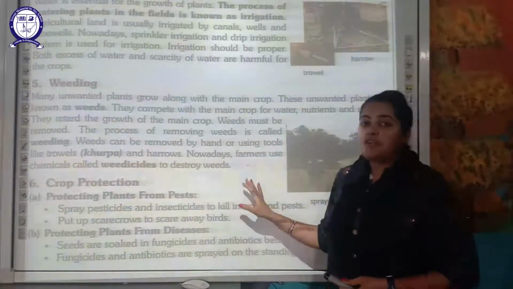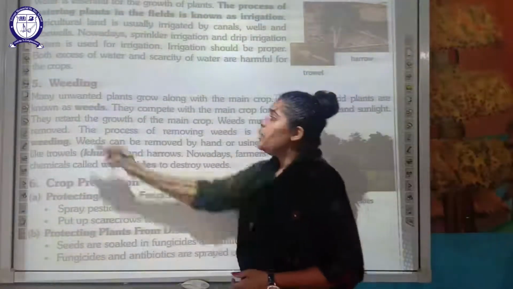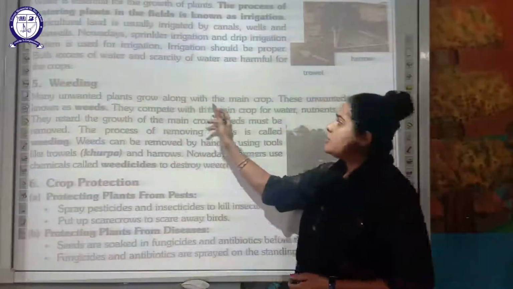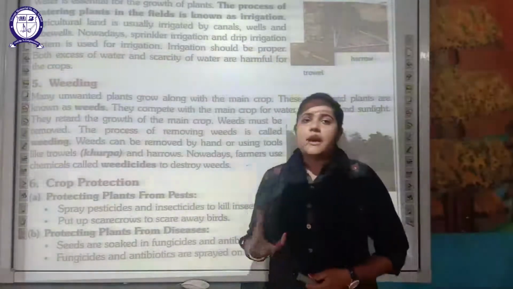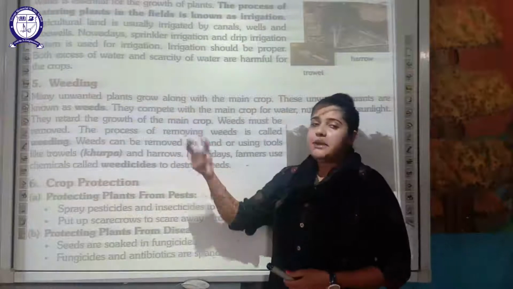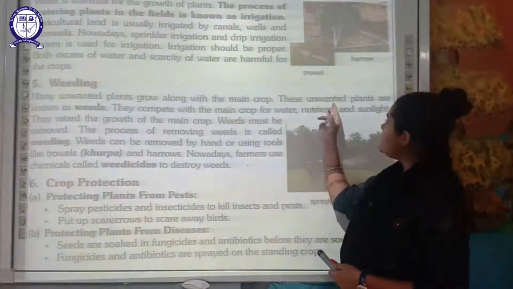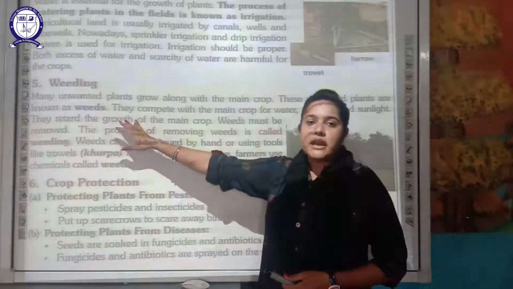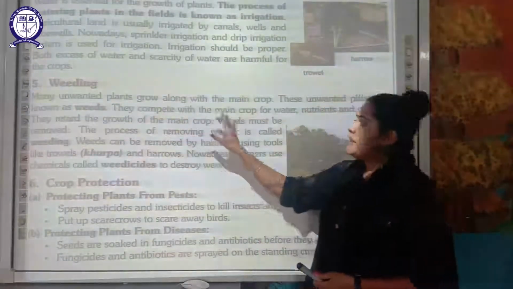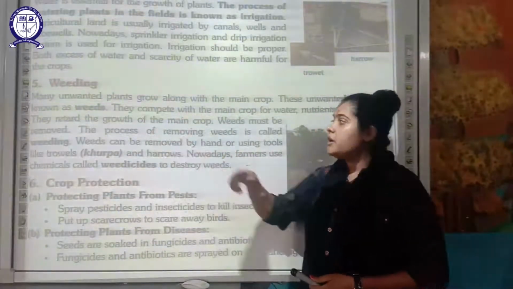Now next, your fifth point in agricultural practice, is weeding. Many unwanted plants grow along with the main crop. There are some unwanted plants which are not grown by the farmers. These unwanted plants grow by themselves in the main crop. These unwanted plants are called weeds. They must be removed from the main crop because they are unwanted plants.